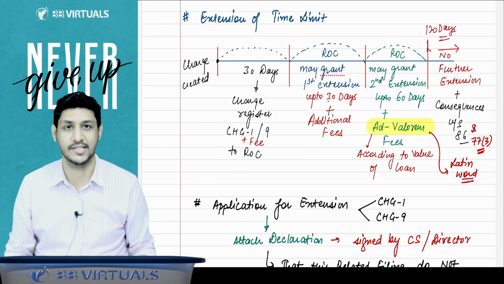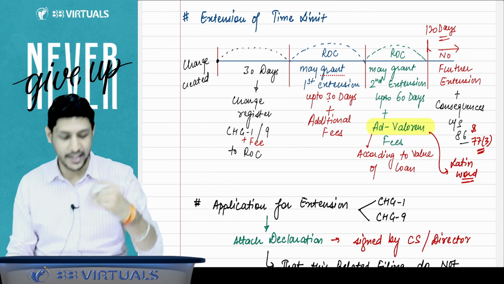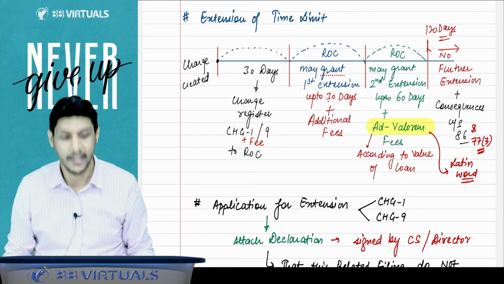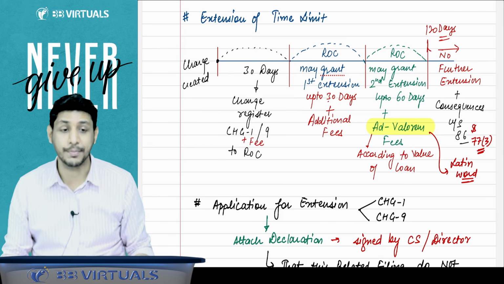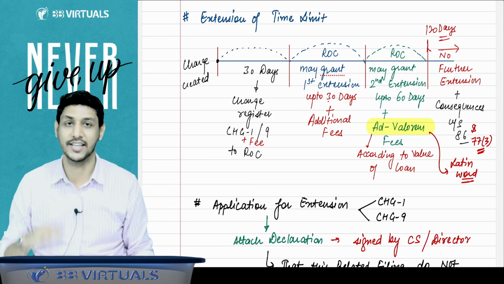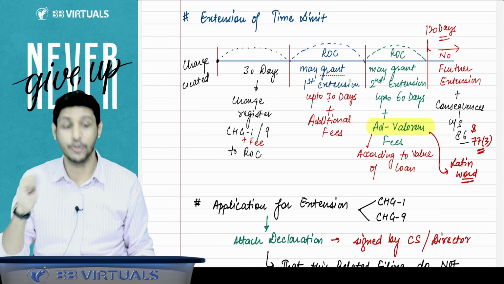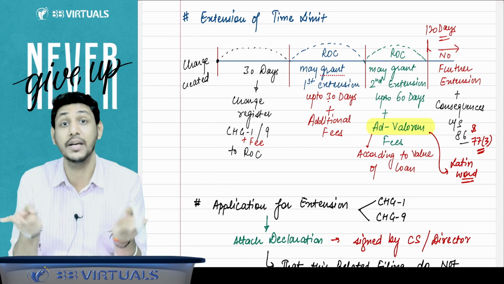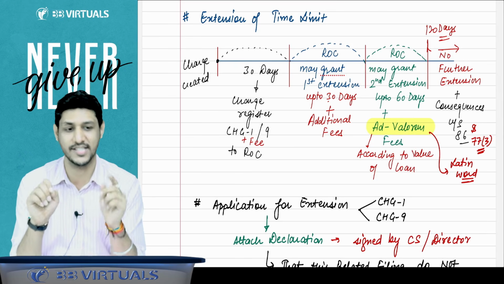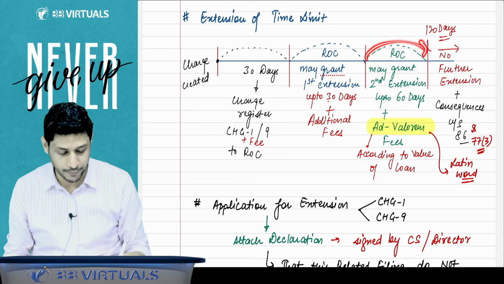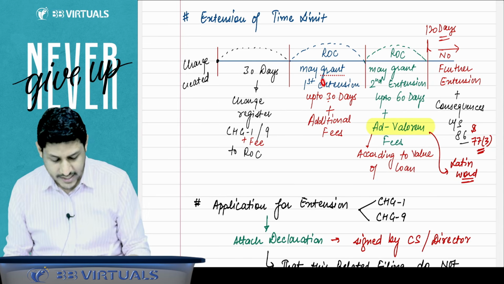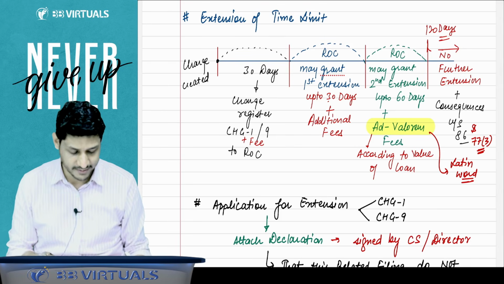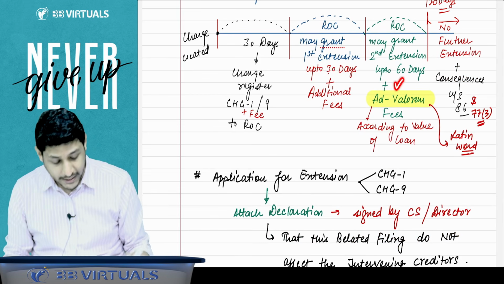ROC may grant you the extension. If ROC grants you the extension, then in the next 30 days you can get that charge registered, but now you have to pay additional fees. And sir, suppose in this period also we are not able to get the charge registered, then what do we do? Then you can make an application to the ROC, and that will be a second extension. That second extension may be granted for up to 60 days. Here the extension can be given for up to 30 days. Here the extension can be given for up to 60 days. And in this case, you have to pay the ad valorem fees.